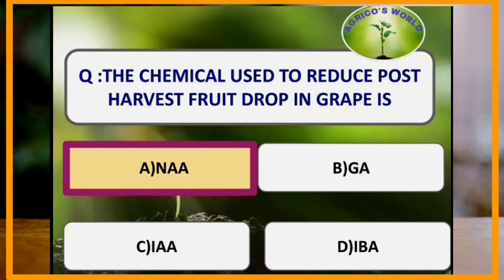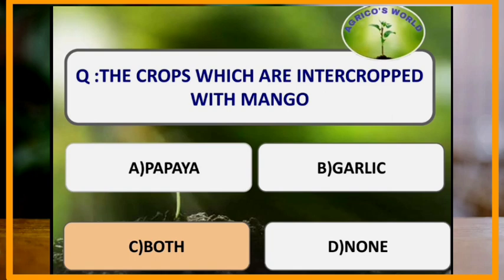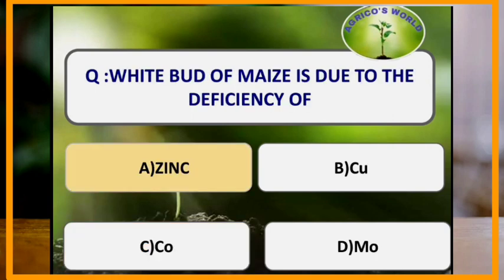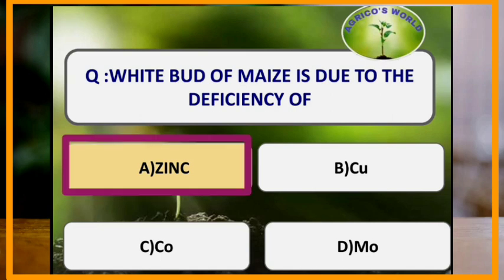What are the crops which are intercropped with mango? The crops such as papaya and garlic are usually intercropped with mango. White bud of maize is due to the deficiency of which of the following nutrient? The deficiency of zinc leads to the development of white bud in maize.